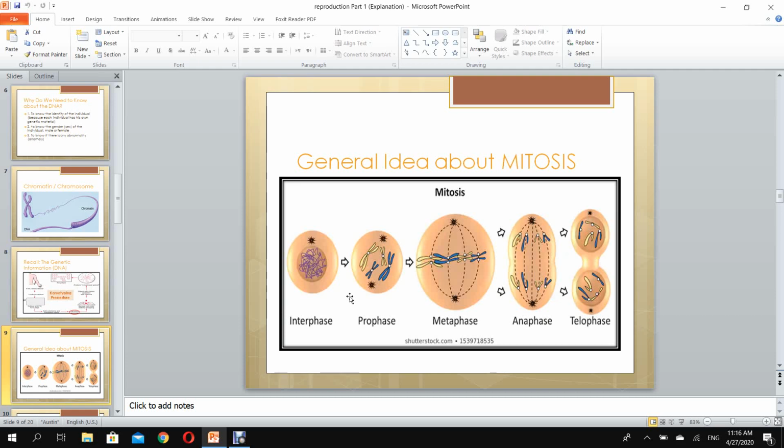But look, when the cell is normal and it is not dividing, this is the DNA inside the nucleus of the cell. It is a thread-like structure. It's not condensed. It is free, so we call it chromatin material. However, when the cell starts to divide, this material condenses and becomes smaller in size. It is not spread anymore inside the nucleus. It is not free inside the nucleus. So it will become a chromosome structure that is found here.